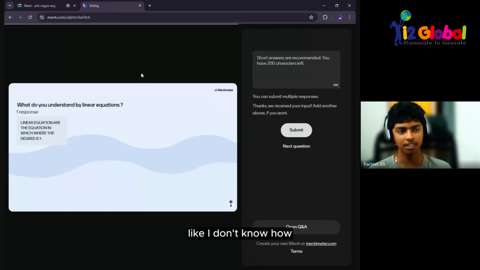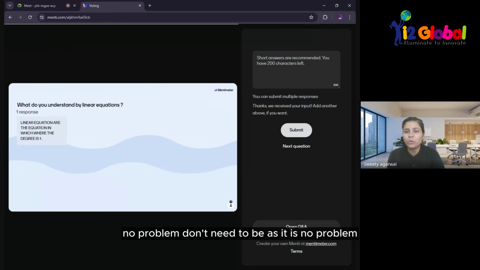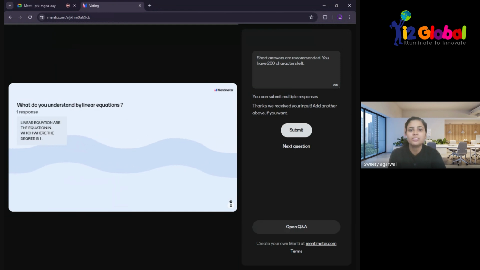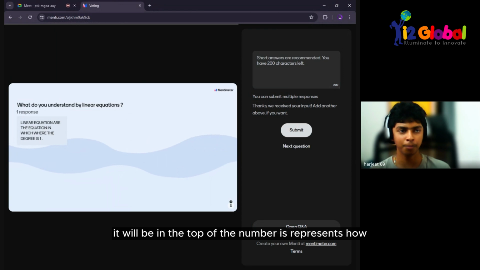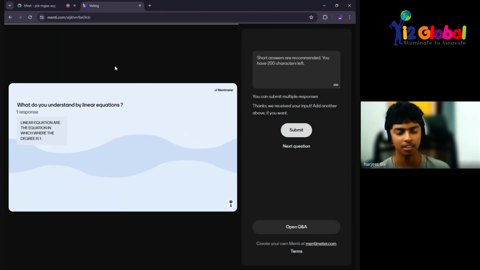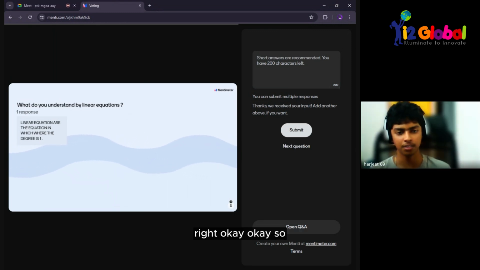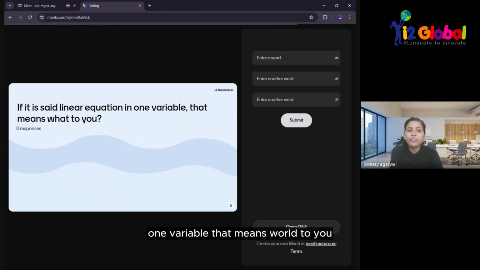Degree means it would be on the top of the number. It represents how many times the number. Okay. You can say the power. Yeah, power of. Okay.